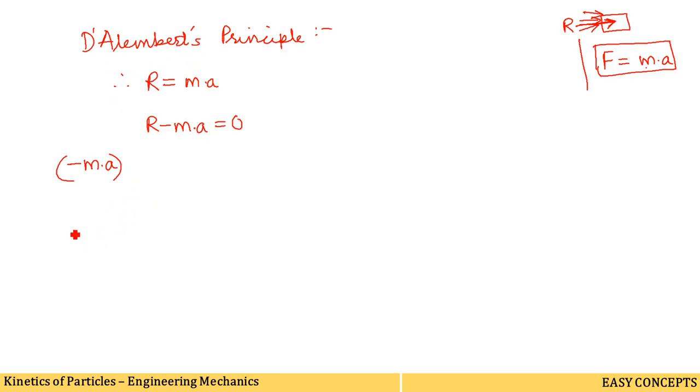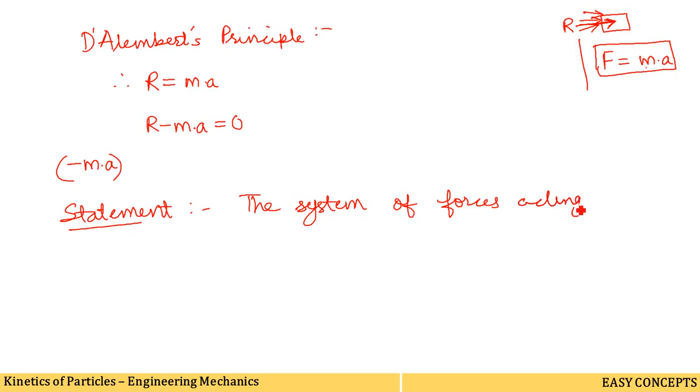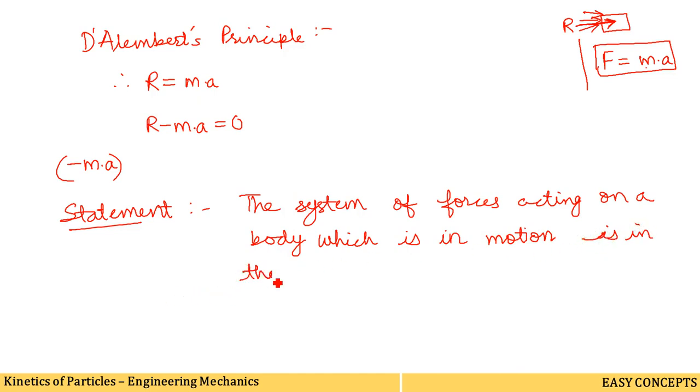Now, after understanding the concept of minus ma in D'Alembert's principle, it's time to state D'Alembert's principle. The statement of D'Alembert's principle is: the system of forces acting on a body which is in motion is in dynamic equilibrium with the inertia force of the body.